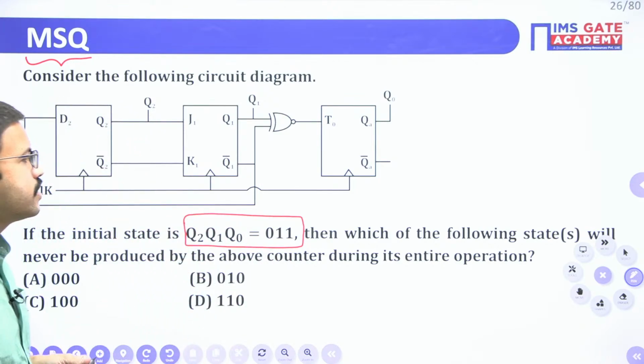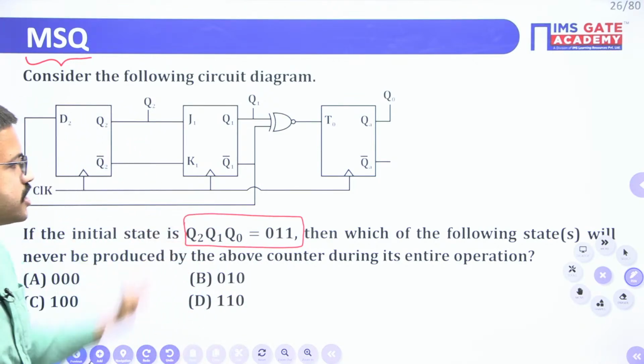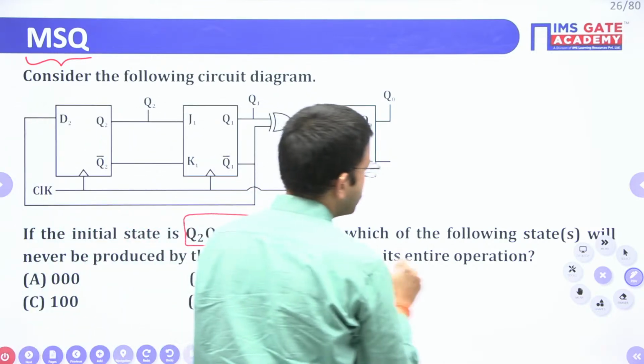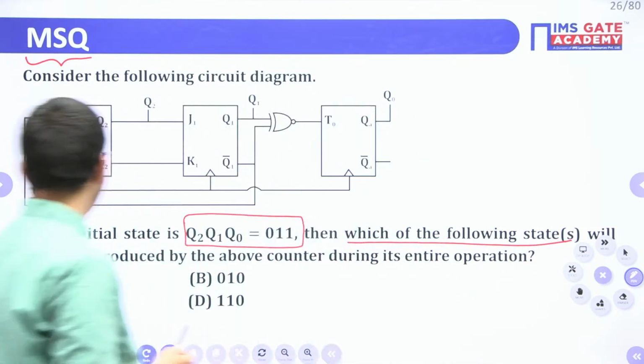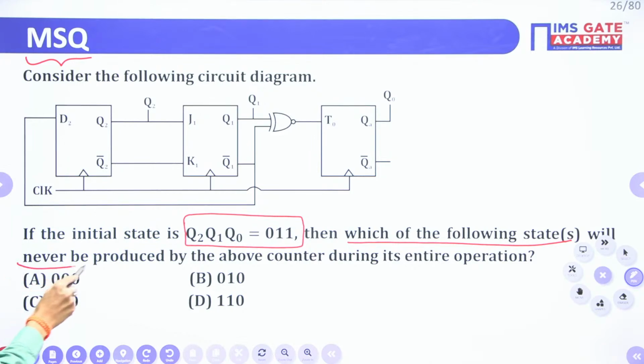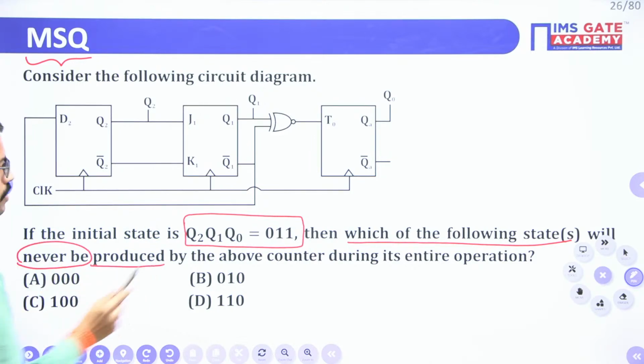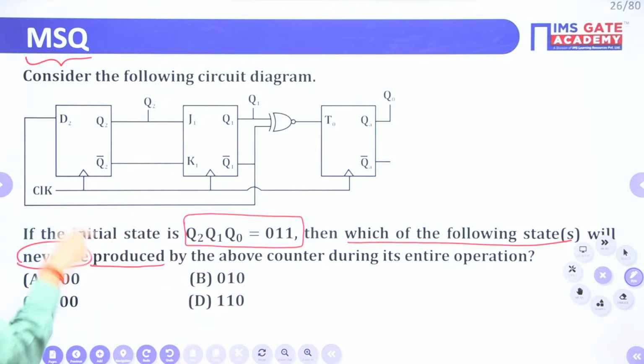So, if you are assuming this is the initial state, then which of the following states will never be produced by the above counter during its entire operation? Just like the previous circuit, here they have given one counter circuit, and they are asking here also among these four choices, which state this particular counter never produces.